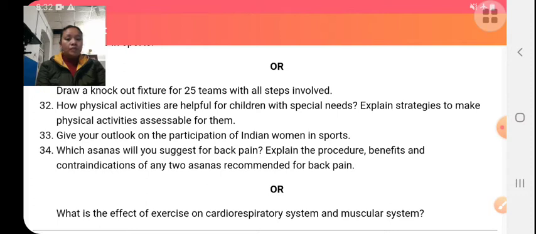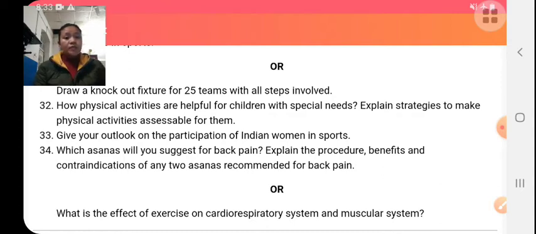Women's participation in sports can be increased by motivating women, educating them, giving financial support, making different policies, and making easy rules and regulations. Through this, we can increase women's participation.